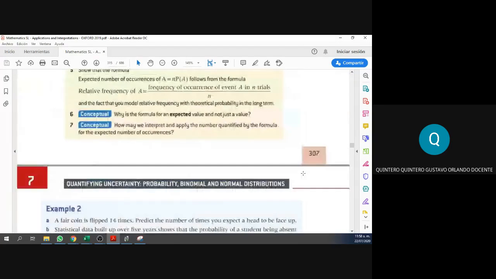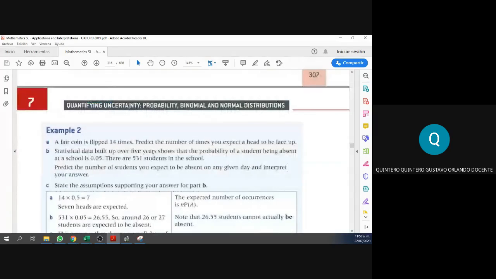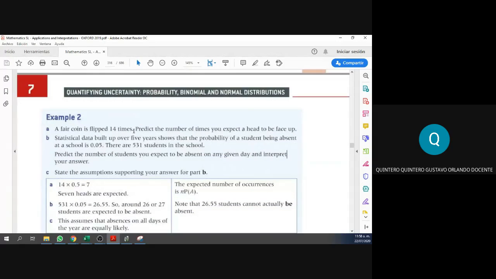All right, recording. Beautiful. Okay, so again, let's take a look at this example. A fair coin is flipped 14 times, right? And we need to make a prediction about the number of times we expect the head to be face up. So we're going to toss the coin 14 times. How many times do we expect? What is the prediction?